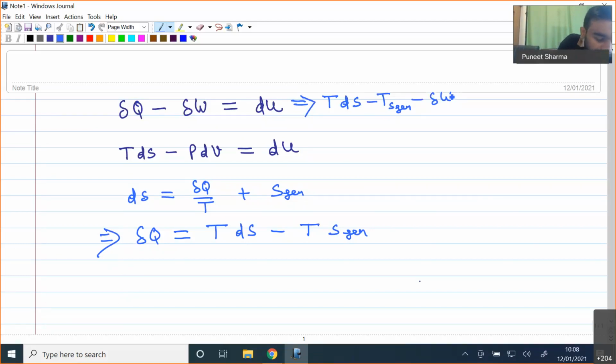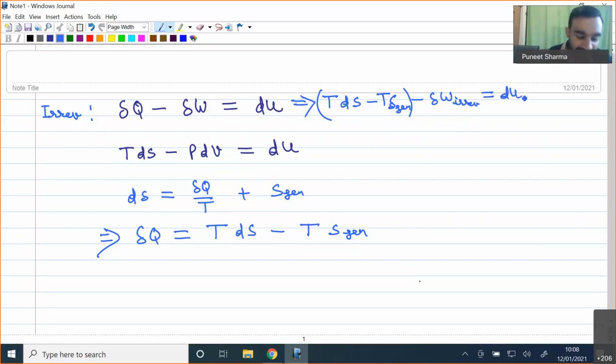Let me consider that I have written this equation for an irreversible process. Then my delta Q irreversible will be equal to TdS minus T times S generation. So work also I have to write for the irreversible process only: minus delta W irreversible will be equal to dU.